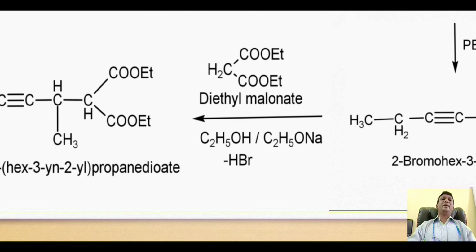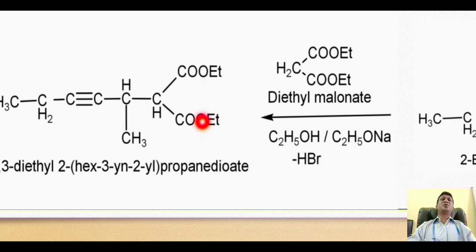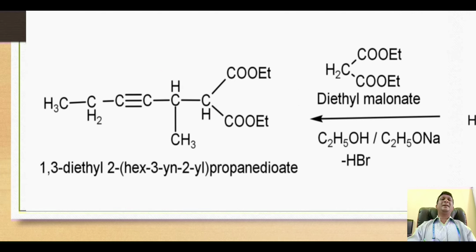So in this way we get the attachment of this diethyl malonate portion onto that carbon which was previously attached with a bromine. So we get formation of this diethyl propanedioate ester derivative.